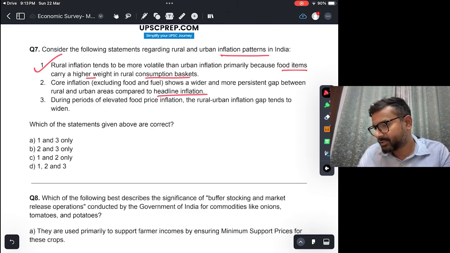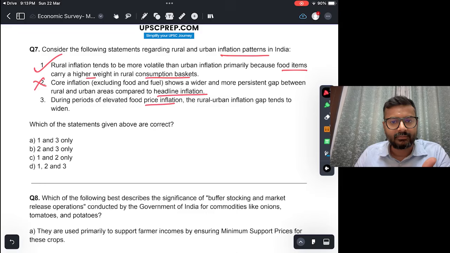Third, during periods of elevated food price inflation, the rural urban inflation gap tends to widen. Again, this is true, and this is because the rural CPI basket में food का weightage ज़्यादा है. So 1 and 3 is correct.